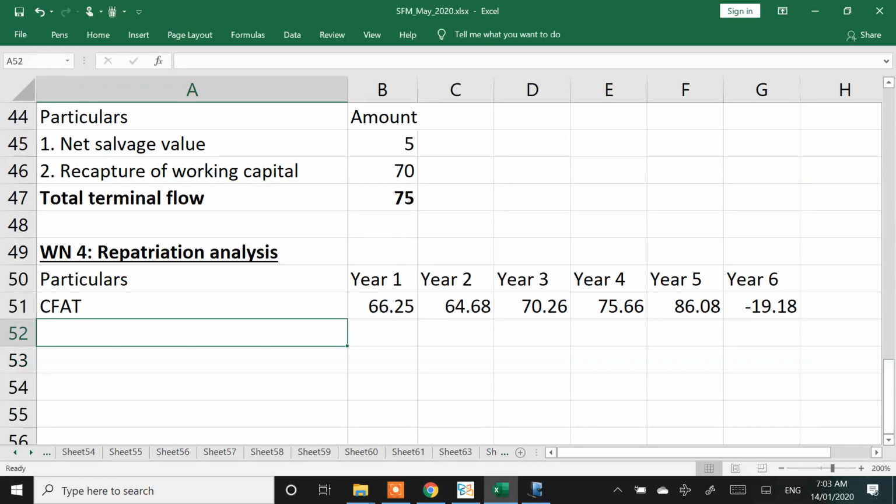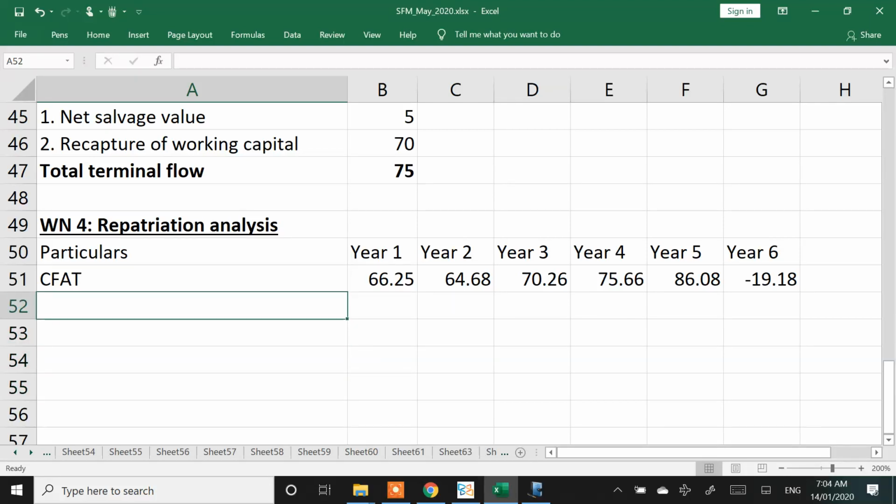Okay, now listen for some time and then you can note it. I've written the CFAT amount.